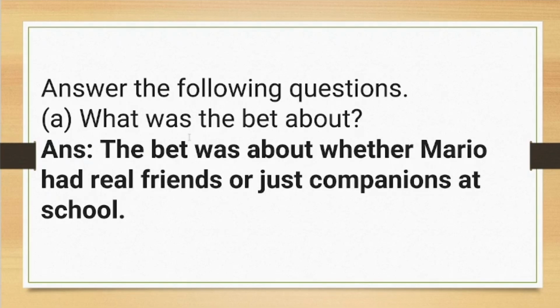First question is, what was the bet about? The bet was about whether Mario had real friends or just companions at school. Grandfather was saying that he did not have many friends, and Mario was saying he had many friends. So the bet was about whether Mario had real friends or just companions at school.